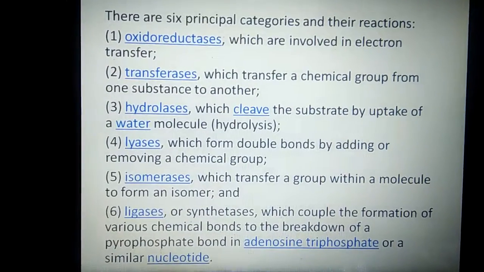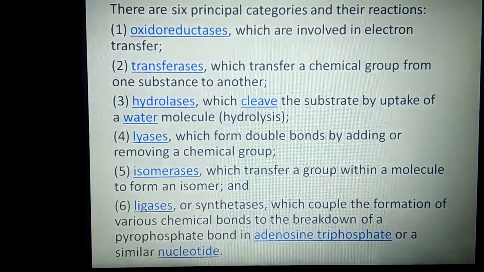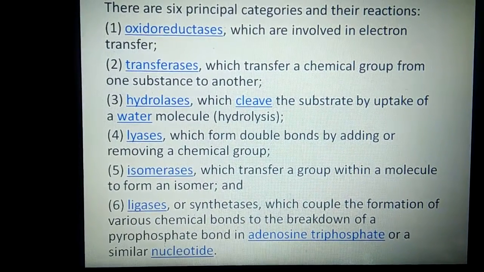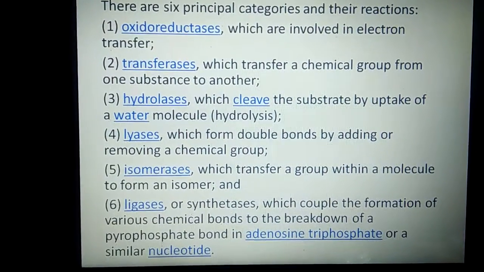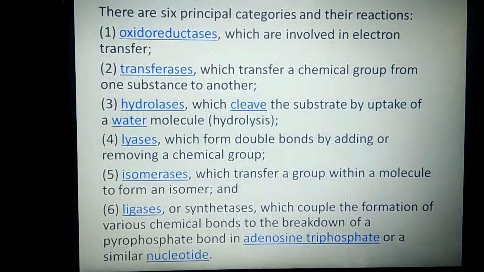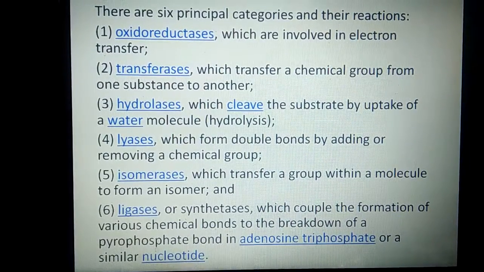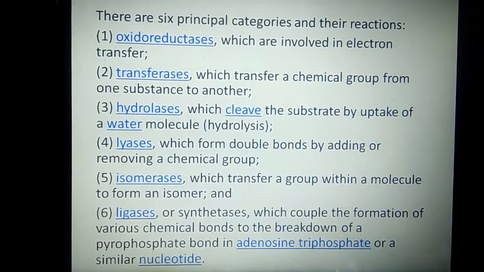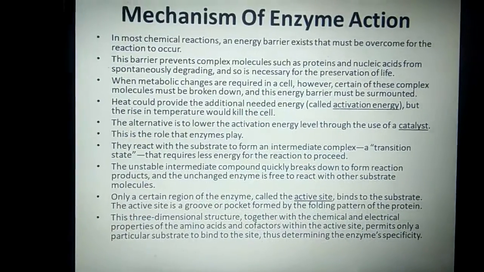And the last one is ligases. Ligases, or synthases, are those enzyme classes which couple the formation of various chemical bonds to the breakdown of a pyrophosphate bond in adenosine triphosphate or a similar nucleotide. We can simply say that ligases are enzymes involved in the formation of various chemical bonds. So these are the six principal categories of enzymes based on the reaction type.